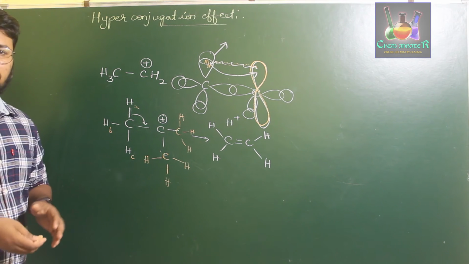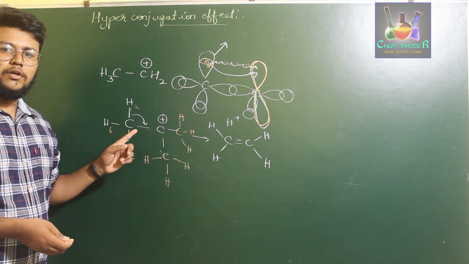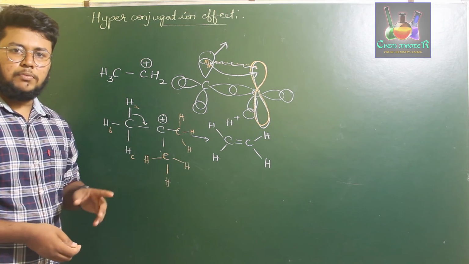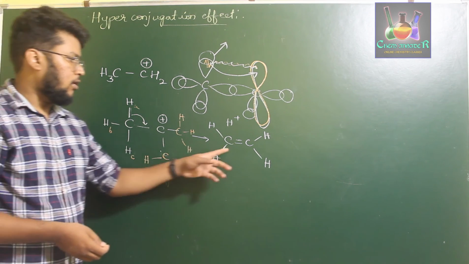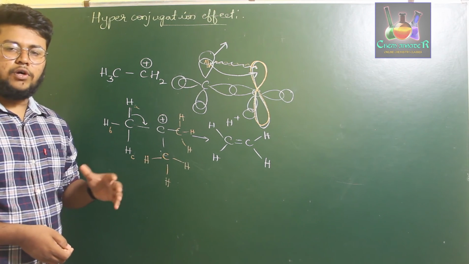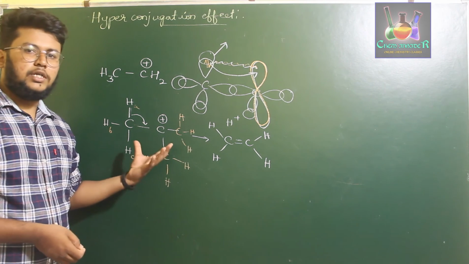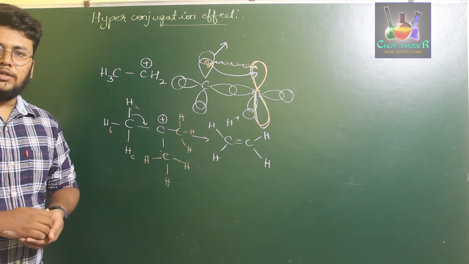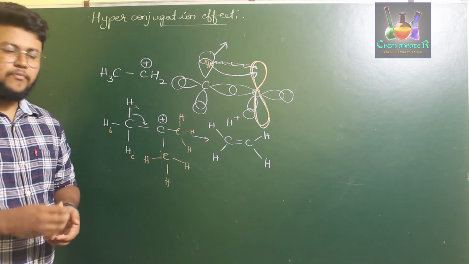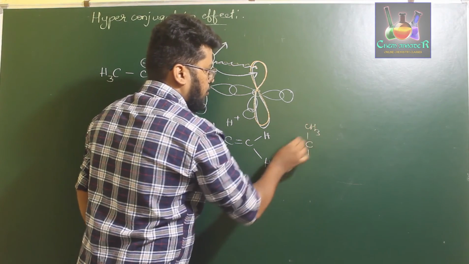Therefore, a hyperconjugation structure is possible because of sharing of electrons of the adjacent CH bond to the unshared p orbital of the carbocation, which induces a double bond. Those are called the hyperconjugation bonds. This hyperconjugation bond formation will be more and more possible if the carbocation is attached to more methyl groups. Therefore, the stability of the hyperconjugated system is in the order of carbon attached with 3 CH3 groups, that is